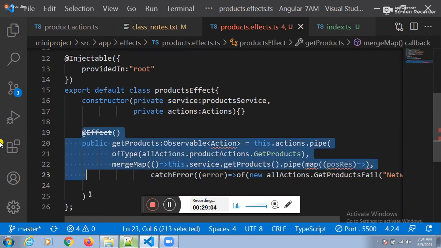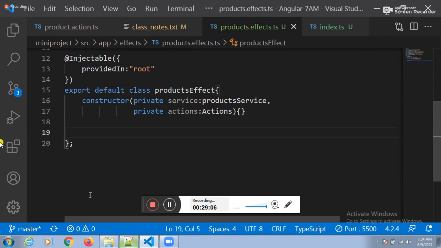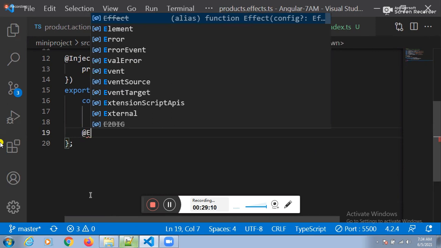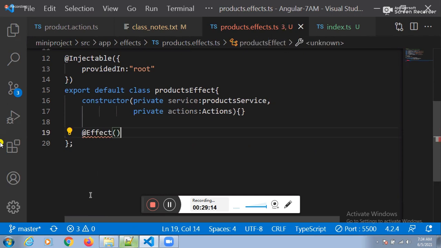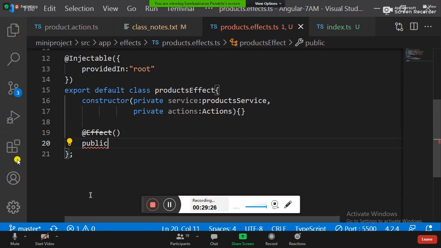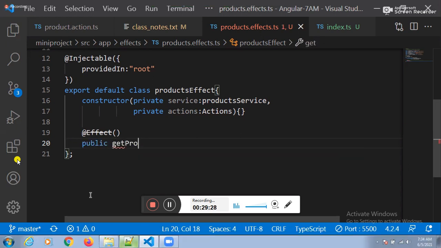How to prepare effector? Saroja, how to prepare effector? Not the speed. Tell me, Saroja, respond. At the rate effector. Decorator. Please take one variable. If you tell the code, then I will place the code. Public get products. Saroja, why you are not responding? Take one variable of observable type, public actions. Is it a variable?